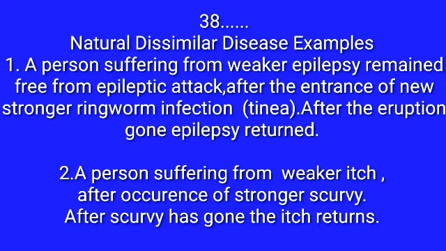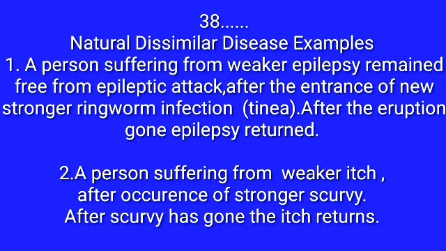Okay. So now we see in detail. First, old weaker one is epilepsy. New stronger one is the ringworm. A person suffering from epilepsy, the weaker one, remained free from the epileptic attack after the entrance of the new stronger ringworm infection, that is tinea. After the eruption has gone, the epilepsy returned. So the epilepsy is the weaker one, and ringworm is the stronger one. When the ringworm enters that body, the epilepsy is temporarily suppressed. After the eruption has gone, the epilepsy returned.